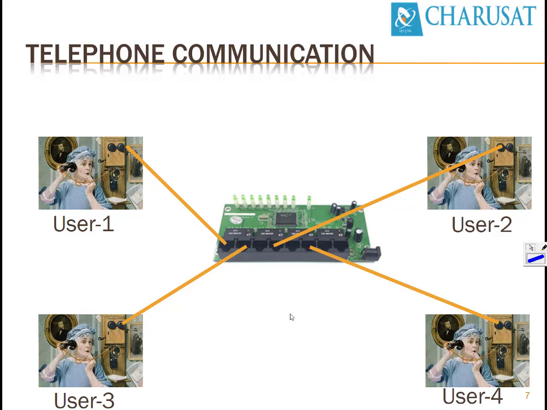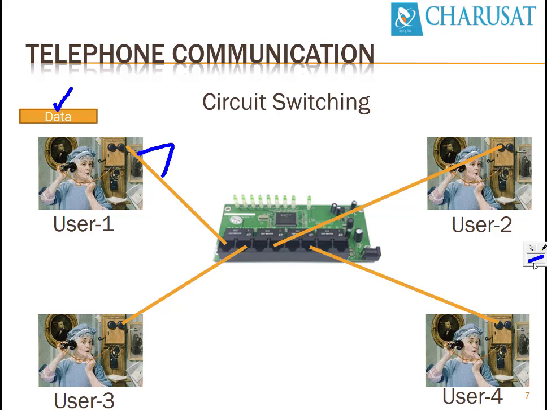So in this case, let's go ahead with some abstract level of telecom communication. Let's say user 1 has information to send, meaning voice communication, so we can represent it as data. It's a voice communication in a telephone system, and that data is transferred over this communication line. This happens because of the circuits, which perform the operation of connecting this port to this port. It is known as circuit switching, because hardware facilitates this, that's why it is known as circuit switching.